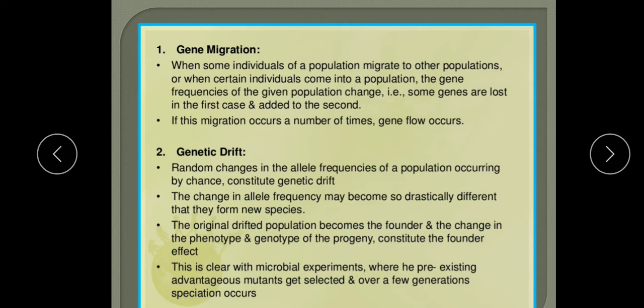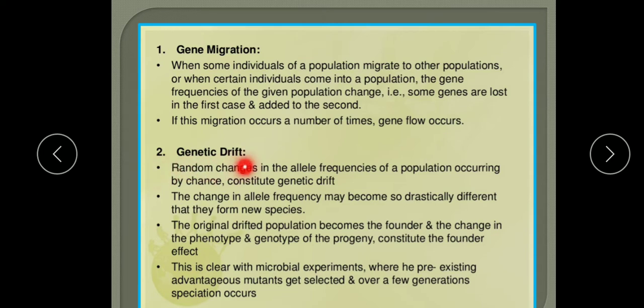Now, genetic drift. This gene flow, this gene migration, if it occurs multiple times, is gene flow. But if it occurs suddenly as a matter of chance, then it is known as genetic drift.